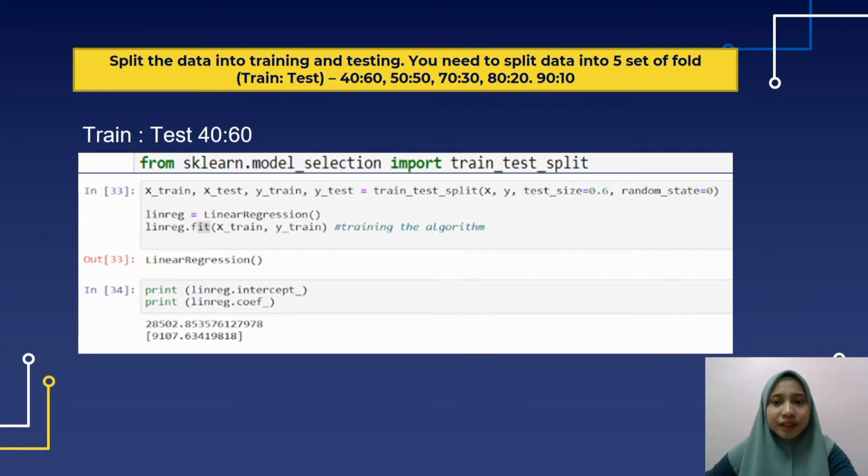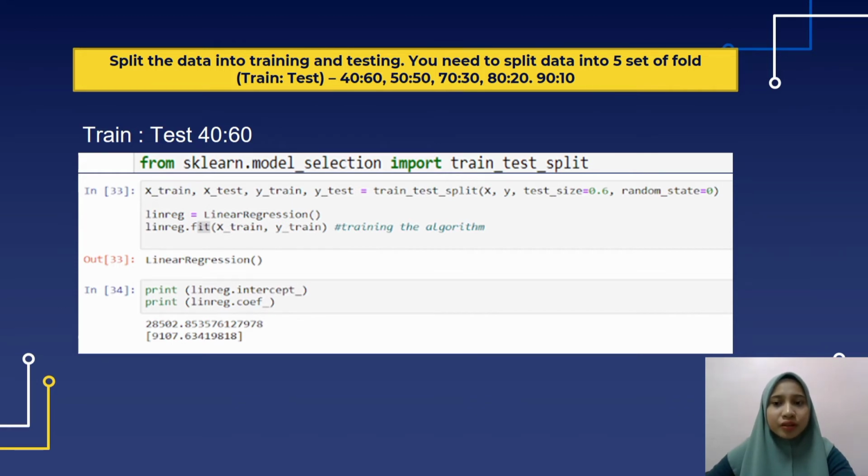In our presentation, we split into 5 sets. First, I will explain about set 1, 40% train and 60% test. First, we import the library, train and test. Split the data into X train, X test, Y train, Y test, and then we put the test size 60%, the balance 40% for train.